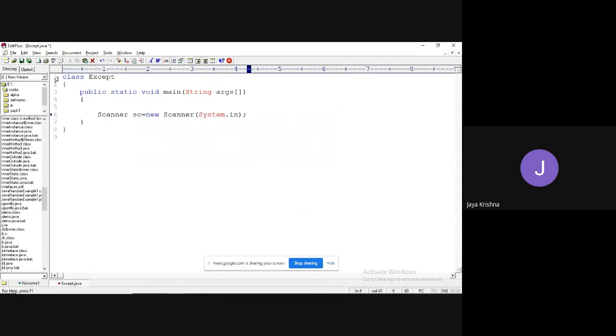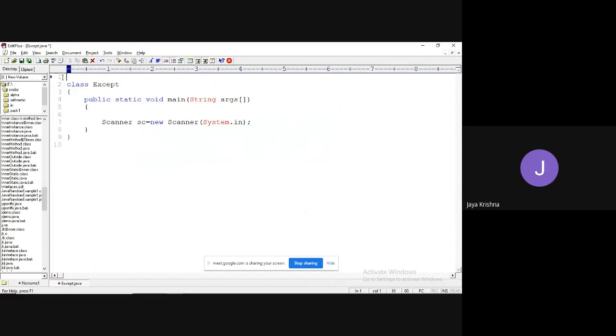Whenever I am going to use the Scanner class, it is not implicitly inherited, so I need to import from the utility package, import java.util.Scanner class.